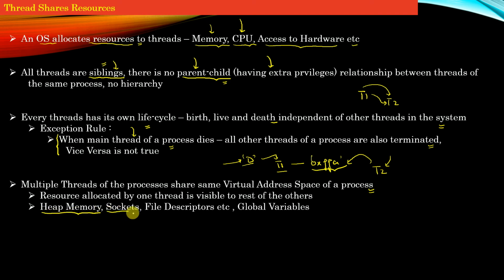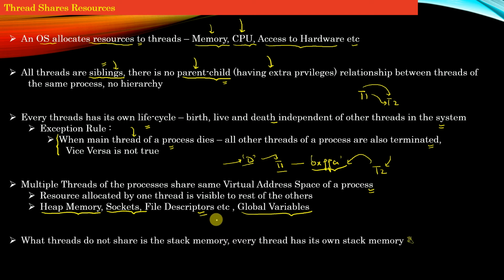So threads of the same process among themselves share the heap memory of the process. They share common resources such as sockets, the open file descriptors, the global variables, right? This is a very common interview question that you can be asked: what are the resources of the same process which can be shared by all the threads of that process? So the answer is heap memory, sockets, file descriptors, global variables, etc., right?